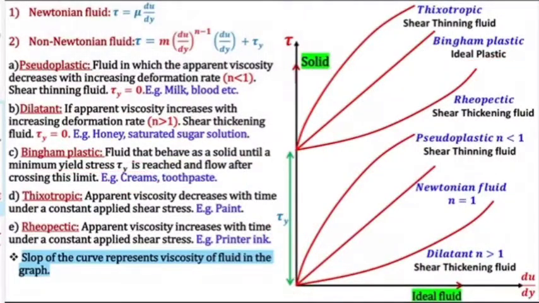Now next comes thixotropic. In this case, the viscosity decreases with time. You should notice the difference between thixotropic and pseudoplastic. In pseudoplastic, viscosity decreases with flow or deformation rate. In thixotropic, viscosity decreases with time and not the deformation rate. An example is paint.